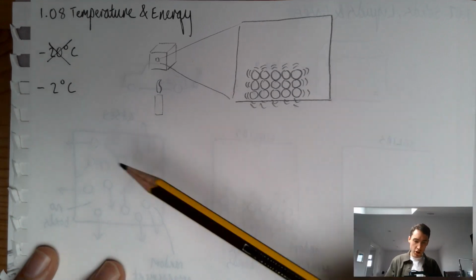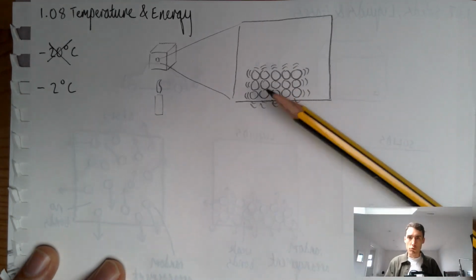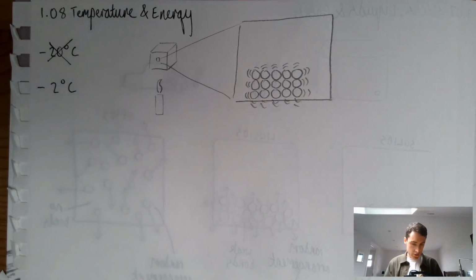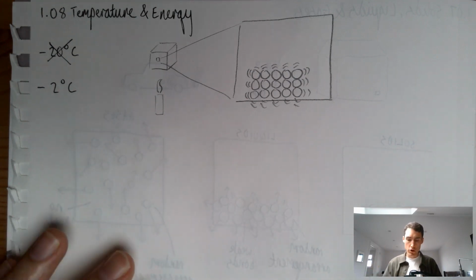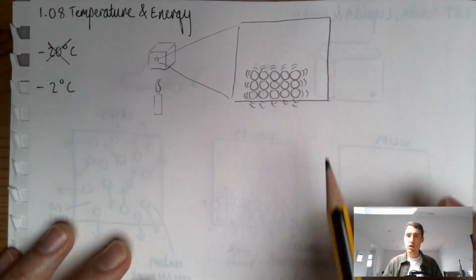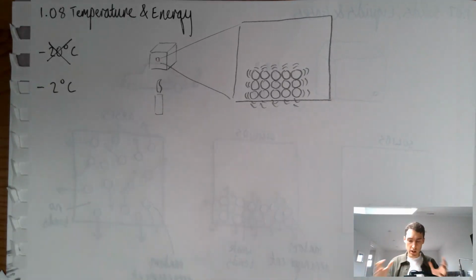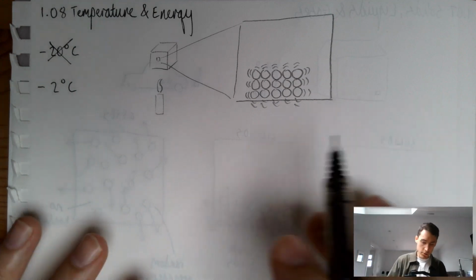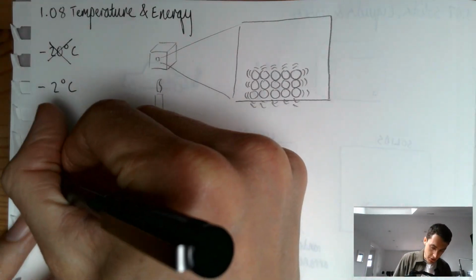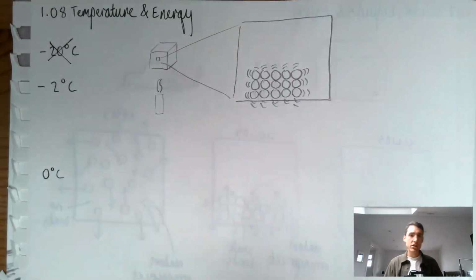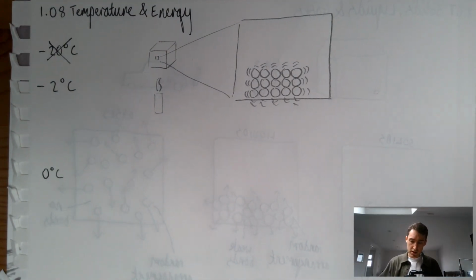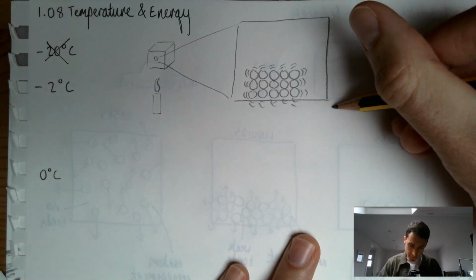So what I want to do is show that as I heat it, these just jiggle more and more and more and more. But we get to a certain temperature where instead of just jiggling more and more, actually these particles start to break free of these strong bonds that keep them within the lattice. And I would tell them that the temperature at which this happens is 0 degrees C. So at a certain temperature, which in this case we're going to call 0 degrees C, something interesting happens.